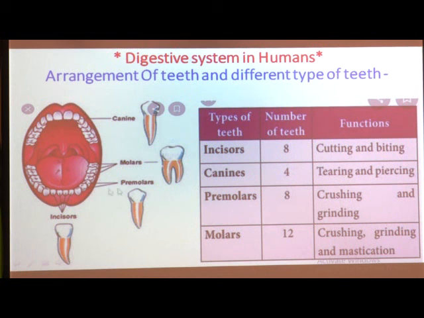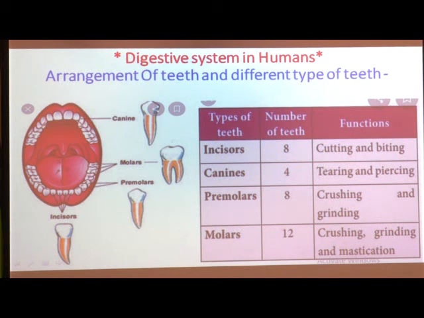The second type is canines. These are incisors, and next to the incisors, one tooth you can see at the left side and one tooth at the right side. Next to these 4 incisors, at the left side there is 1 tooth and at the right side there is 1 tooth.